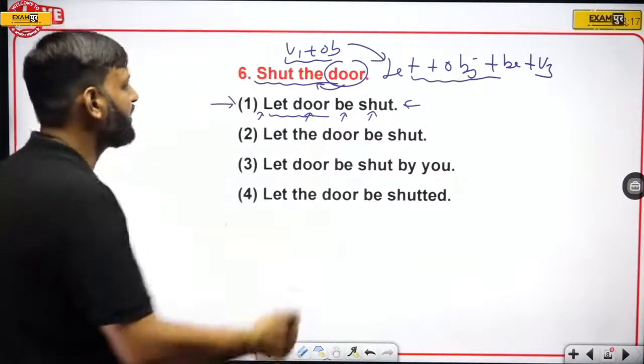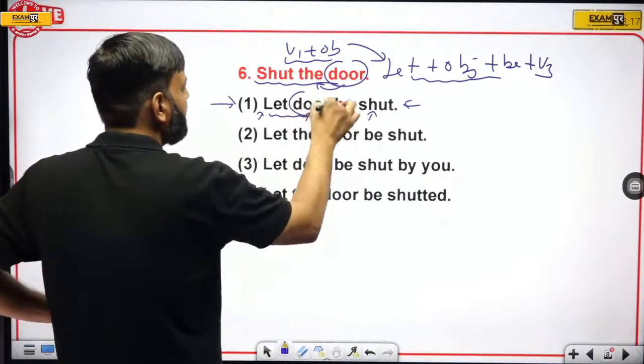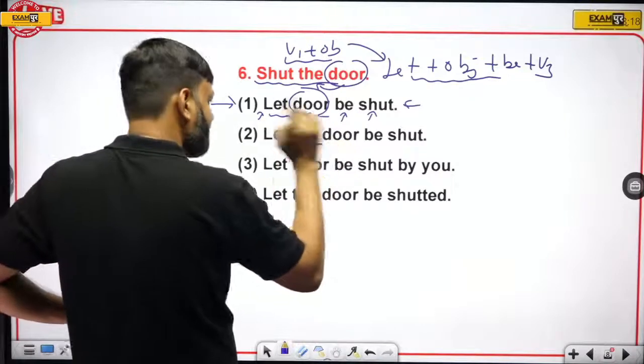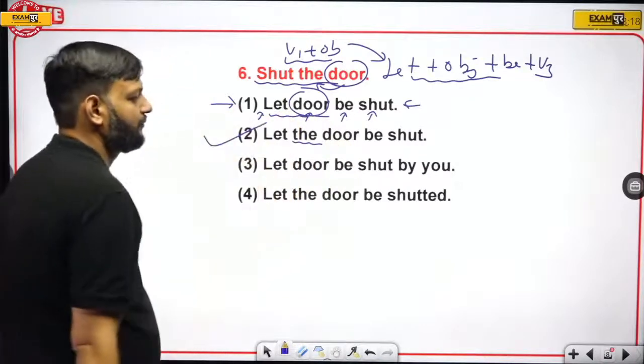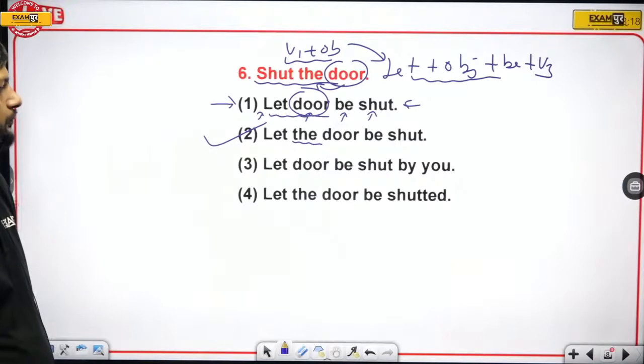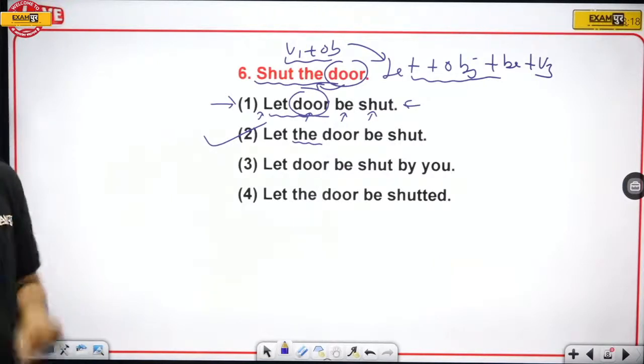So this sentence is missing article the with door. Okay, but this sentence has the. So this is the right answer. Clear?